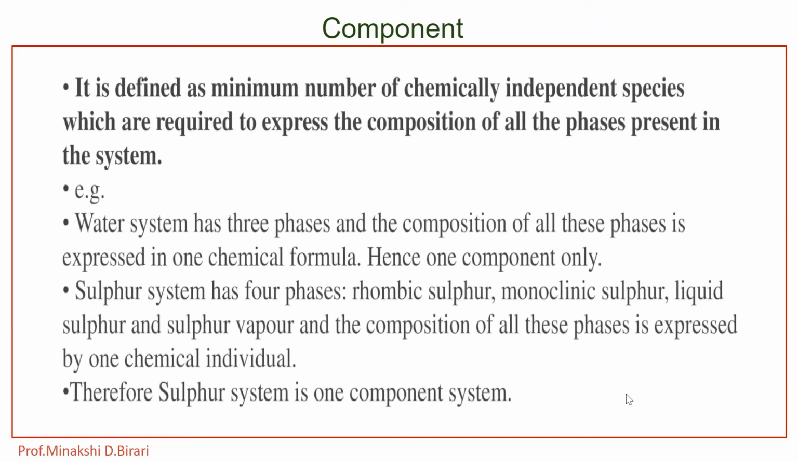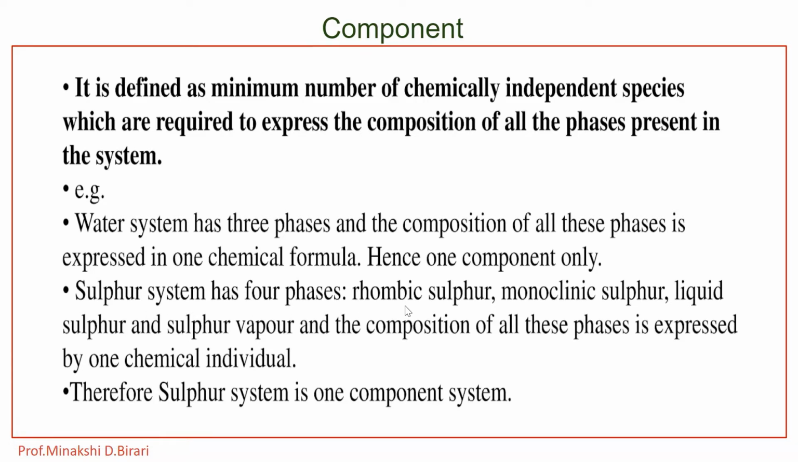Then the next term, that is component. Component is defined as the minimum number of chemically independent species which are required to express the composition of all the phases present in the system. For example, the water system has 3 phases and the composition of all these phases is expressed in one chemical formula, hence one component only.